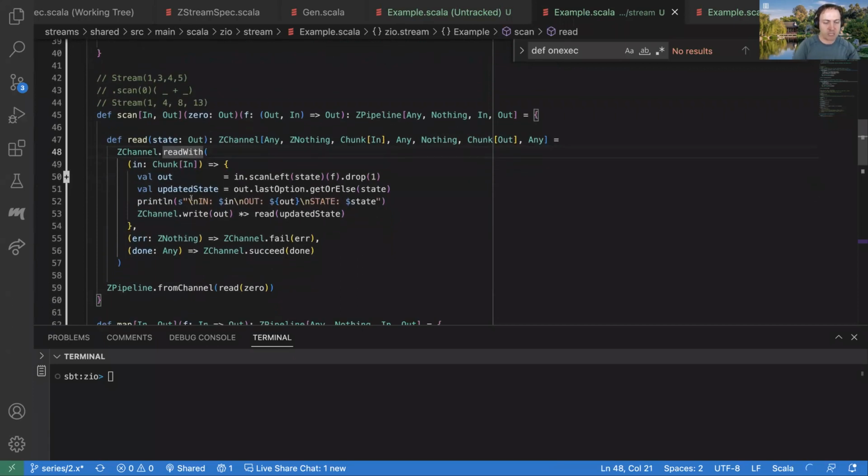At least some of these operators on it are, like read with, where we were able to quite explicitly say, read this and then do something. When you're ready, write it and then do something else and then read again. And if we wanted to, we could read twice and then write, or we could read and write twice. We had all this flexibility, so we could implement whatever we wanted here. And we also did this in essentially a single thread and without having to go through effects or concurrency when we didn't need it. So we got a lot of performance here.